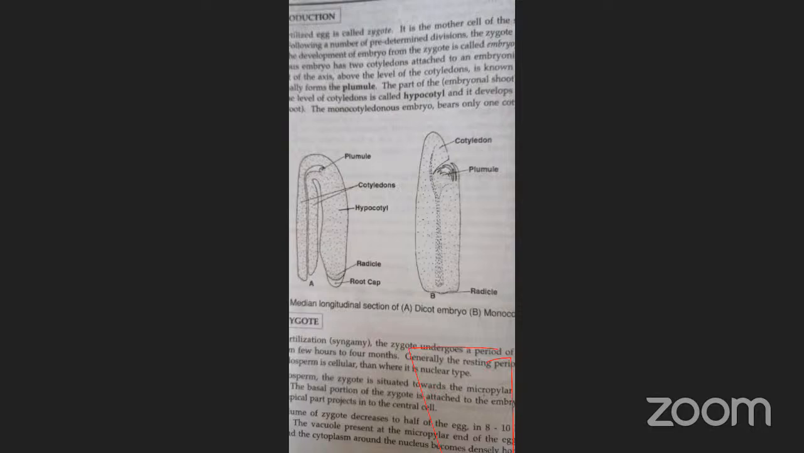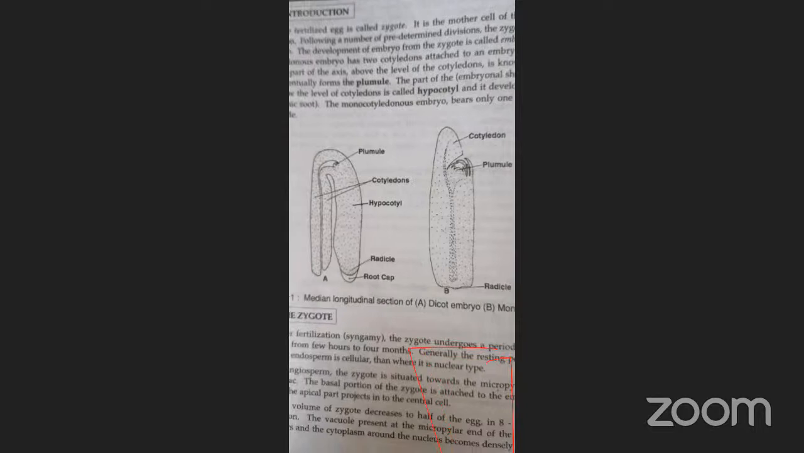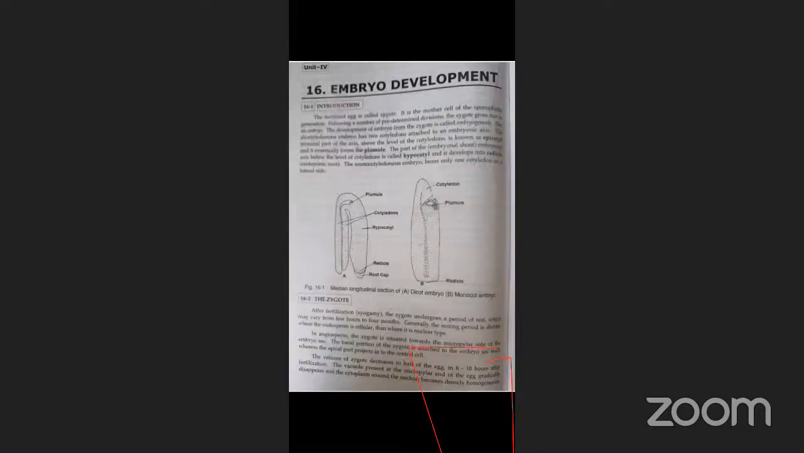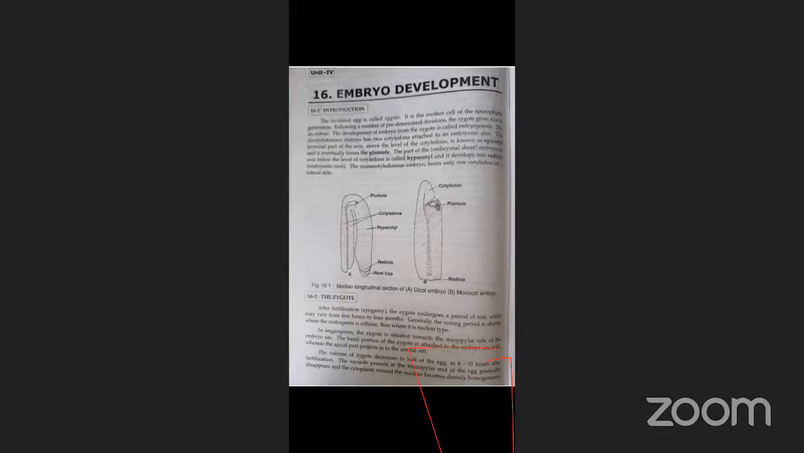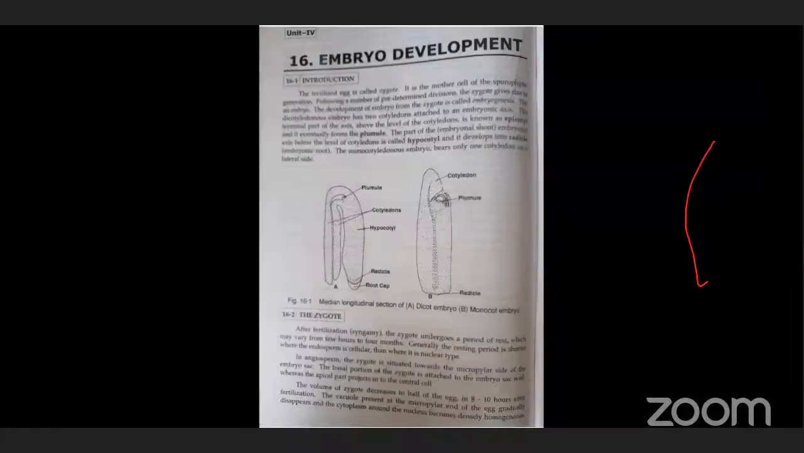So these are the diagrams. The first one, A, is the dicot embryo, with plumule, two cotyledons, hypocotyle, radicule and root cap. In the monocot embryo there is only one cotyledon, plumule and radicule. So these are the diagrams of the monocot embryo and dicot embryo. Next, coming to the zygote. What is the zygote?